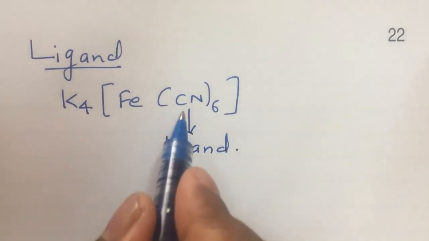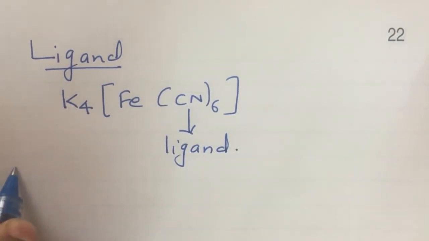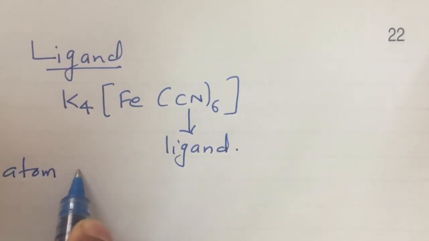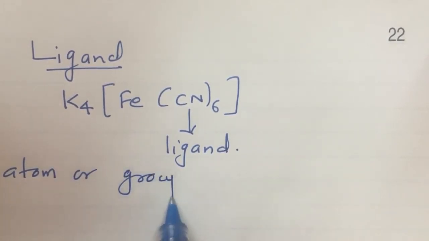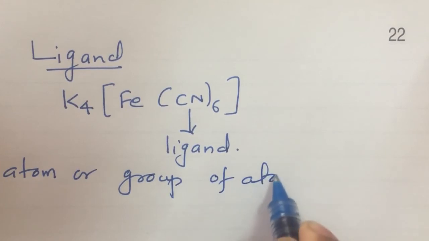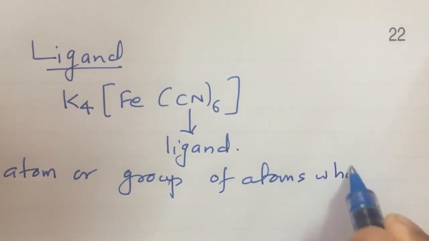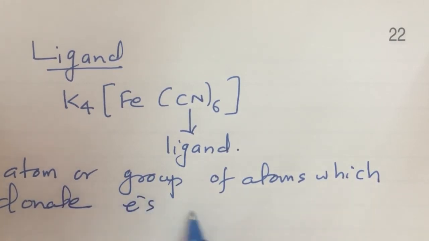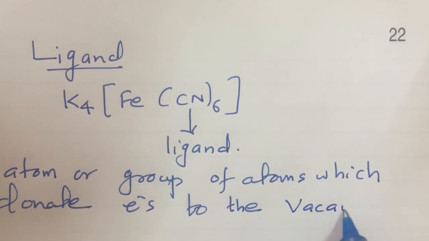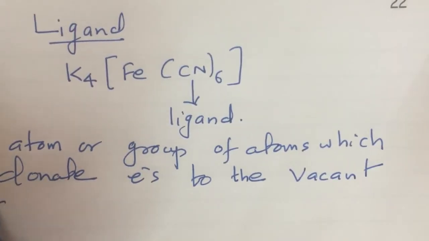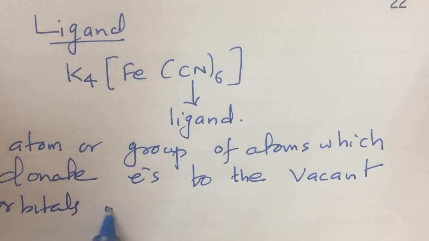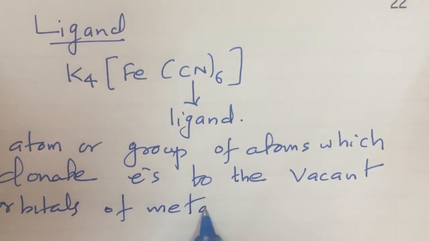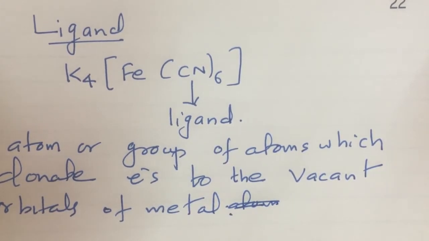What is a ligand? A ligand is an atom or group of atoms which donate electrons to the vacant orbitals of the metal atom. Okay, vacant orbitals of the metal.